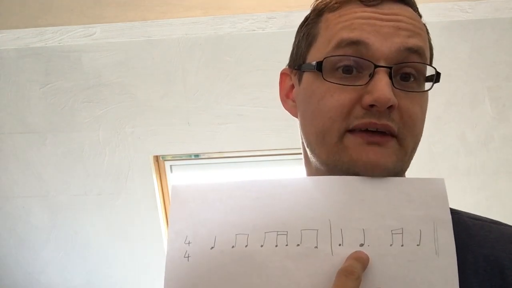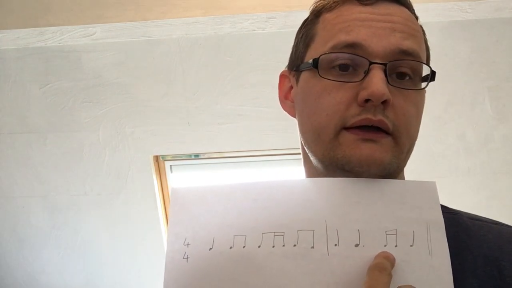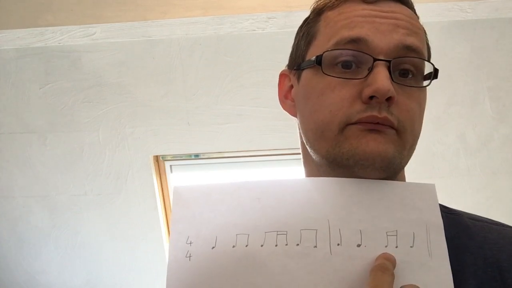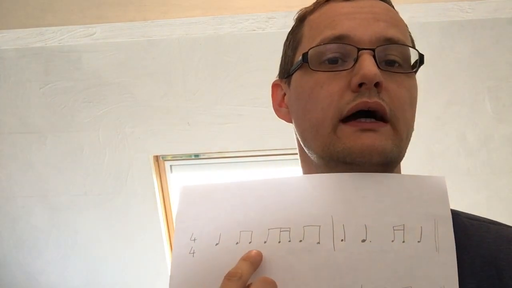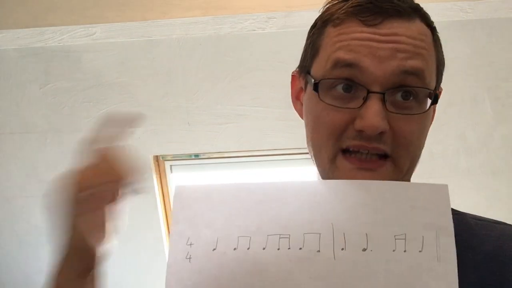And then this would be 1. This would be 2. And then you wouldn't say 3. This would be the and a 4. 1, 2, and a 4. So it's 1, 2, and 3, and a 4, and 1, 2, and a 4. So I think this is a better way to think about rhythm.